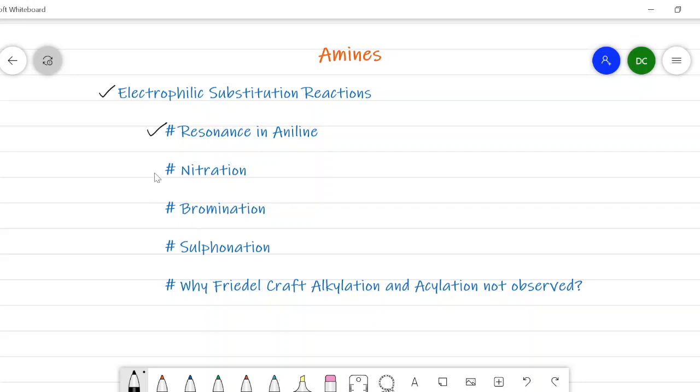Then the electrophilic substitution reactions such as nitration, bromination, sulfonation, and we will see the reason why Friedel-Crafts alkylation and acylation is not possible in aniline. So let's start with the resonance in aniline.